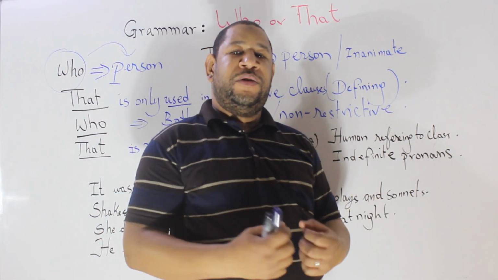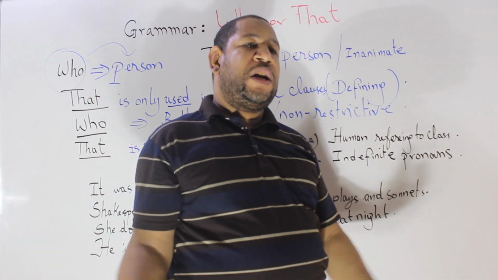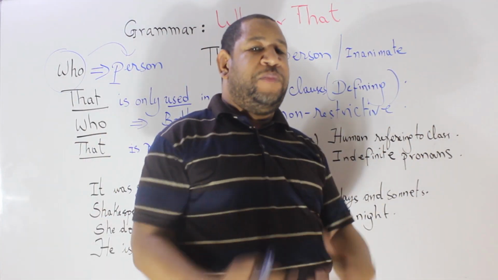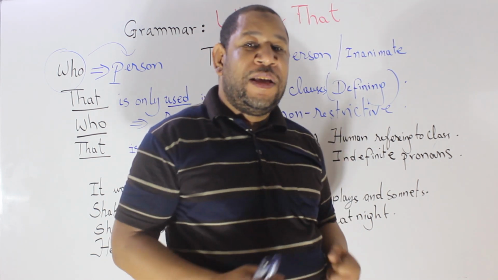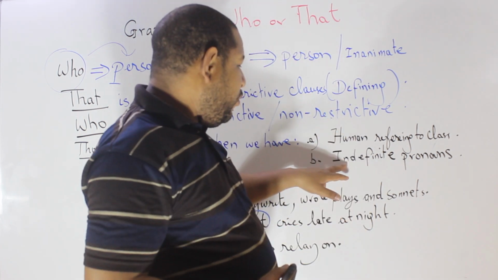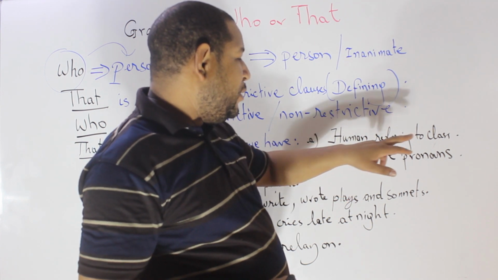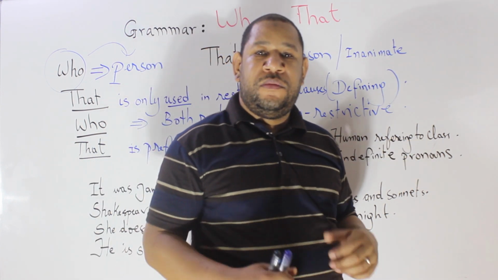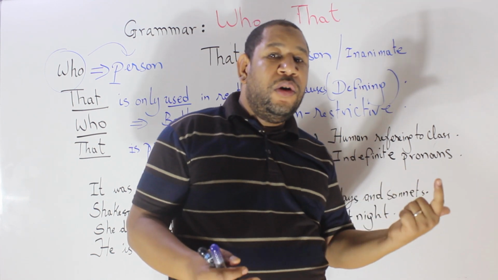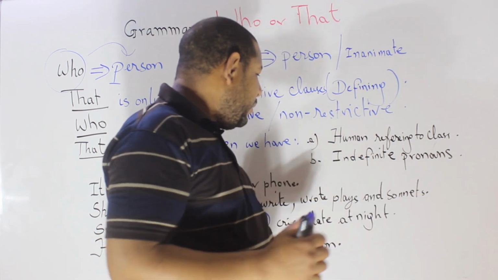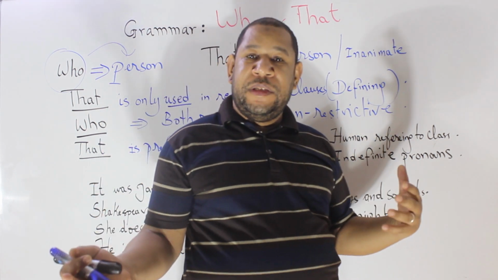When you are speaking about a human referring to a class of human beings, of people, it's preferable to use that. That's number one. When we have an indefinite pronoun, okay? Indefinite pronouns like someone, like all, for example, somebody, etc.